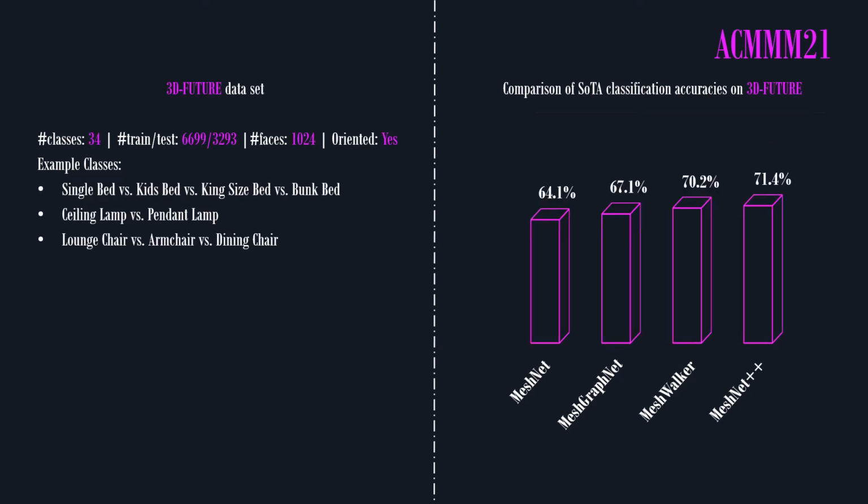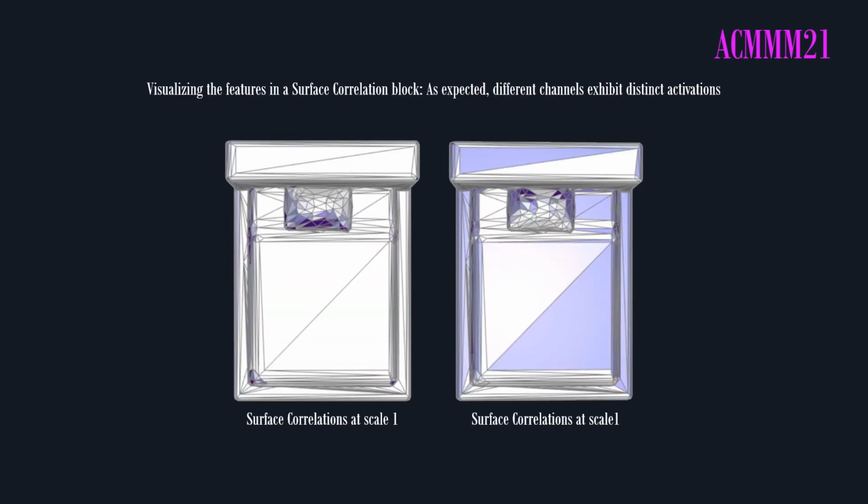The 3D-FUTURE dataset exhibits high intra-class similarity. The fine-grained classification of meshes in this dataset is challenging. However, MeshNet++ gave the current state-of-the-art accuracy on this dataset. The surface correlation blocks capture the appearance of the local structures around mesh faces. We qualitatively verified that these local structures got captured as expected.